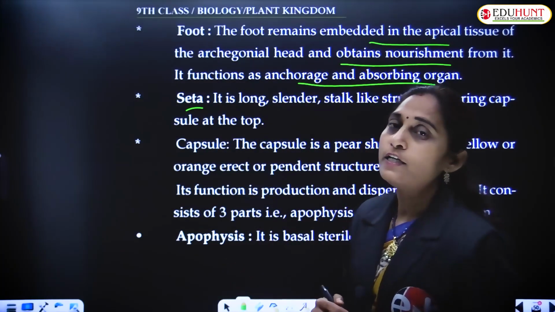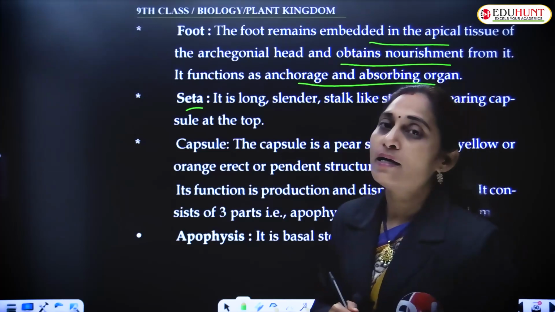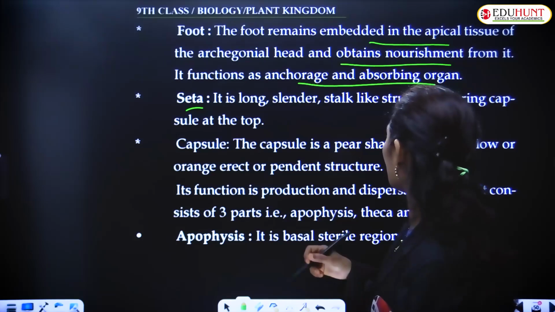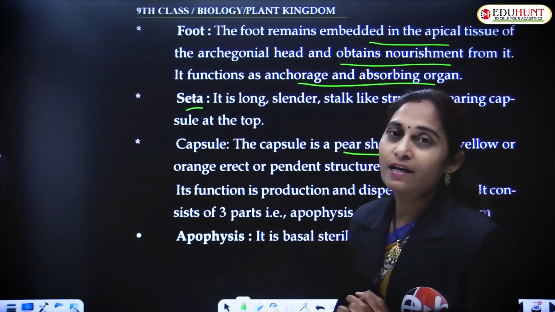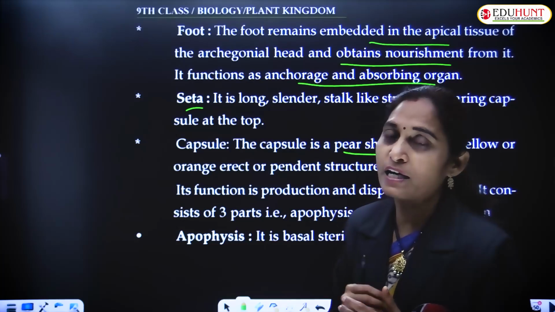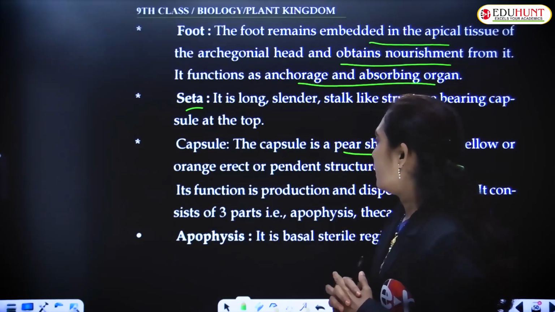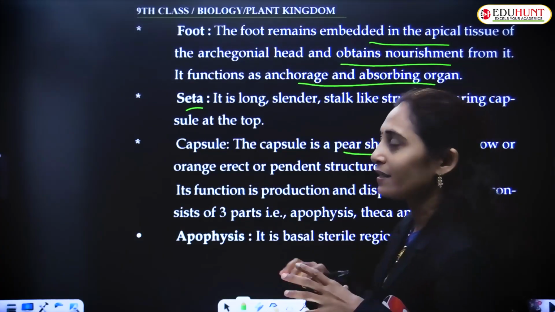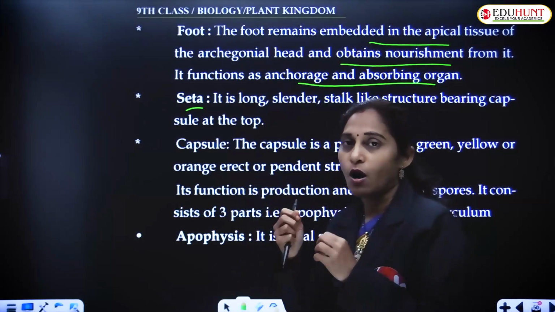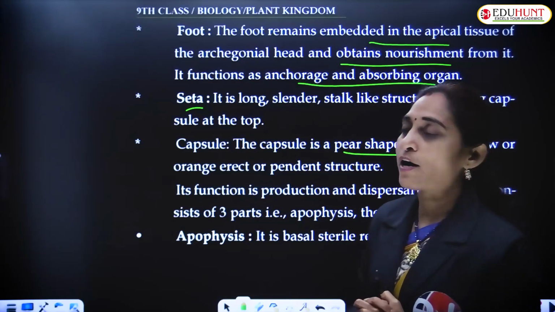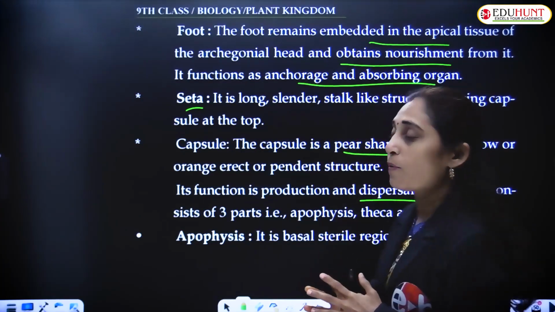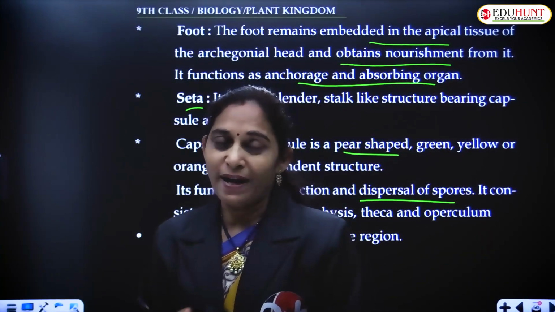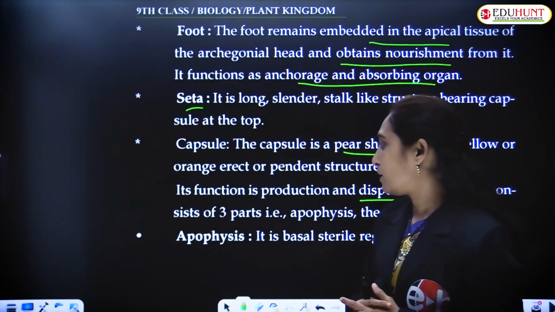Seta is a longer, stalk-like structure bearing the capsule at its tip. The capsule, which is the spore-producing structure, is pear-shaped and green in color. Sometimes after maturation, it becomes yellow or even brown-orange, and pendant-like. It just hangs downward, and its function is the production and dispersal of spores.